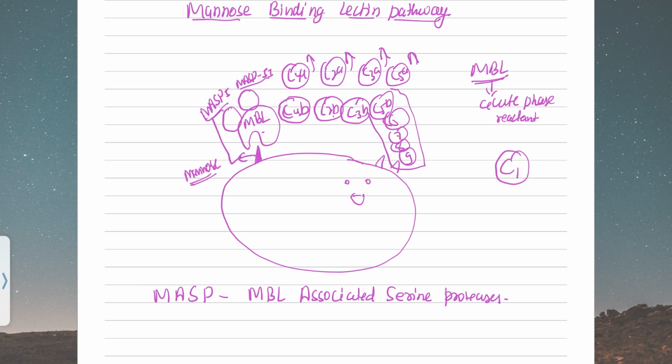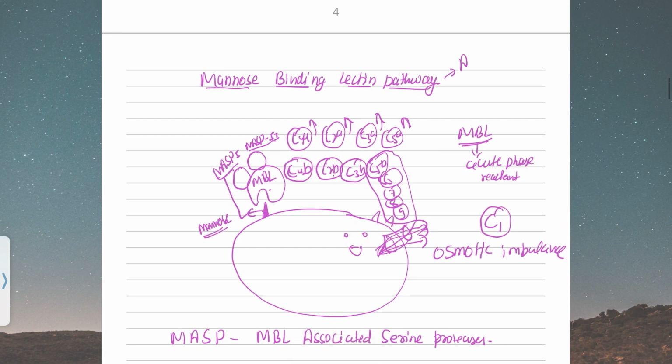And these will form the membrane attack complex again, and it will cause the osmotic imbalance or osmotic shock in the bacteria, and the bacteria will eventually die. So this was actually all. This is the pathway. It is also antibody independent, if you want to remember. There is no use of antibody here. Antibody doesn't directly activate the complement system.